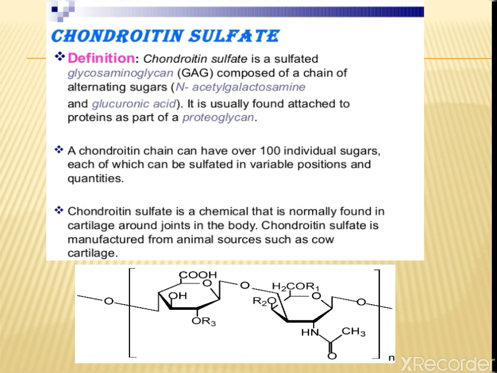A chondroitin chain can have over 100 individual sugars, each of which can be sulfated in variable positions and quantities. Chondroitin sulfate is a chemical normally found in cartilage around joints in the body, and it is manufactured from animal sources such as cow cartilage. See the structure of chondroitin sulfate.